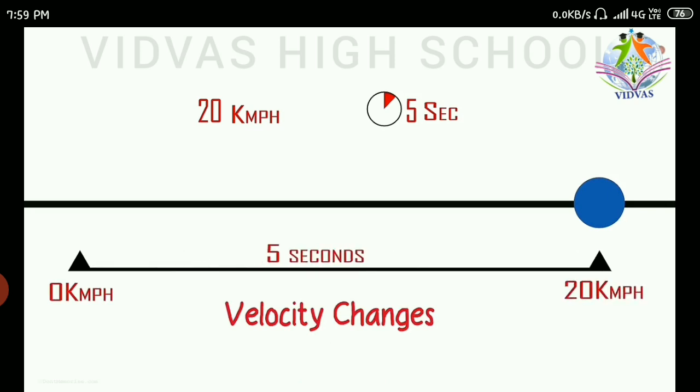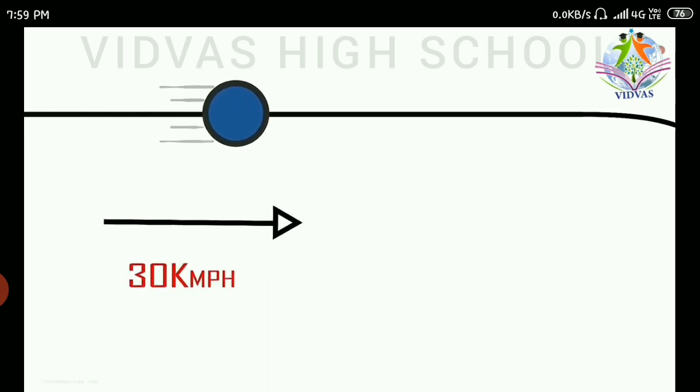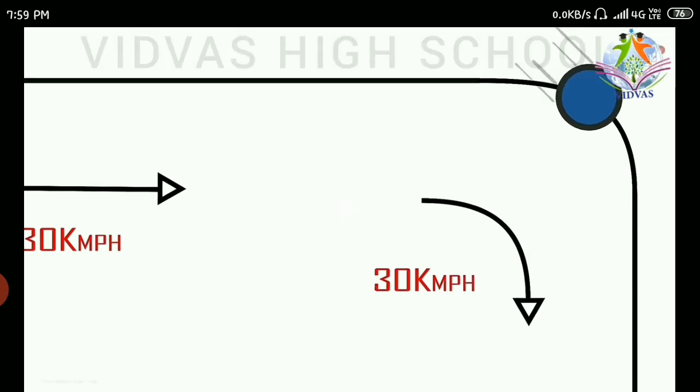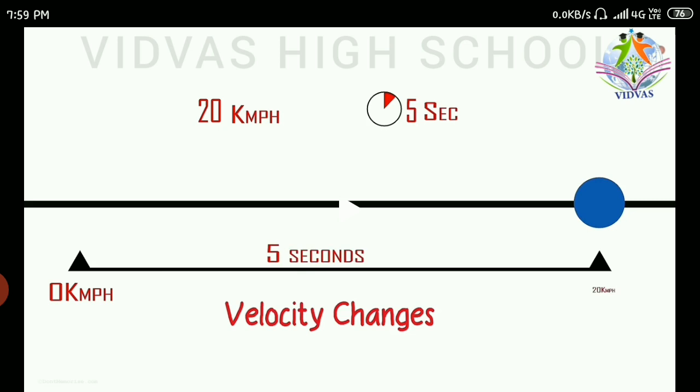Initially it was at 0 kilometers per hour and finally it has reached 20 kilometers per hour in 5 seconds. So in this case, we have the change in velocity, that is 0 kilometers per hour to 20 kilometers per hour.